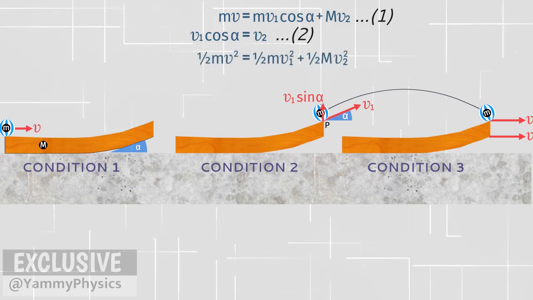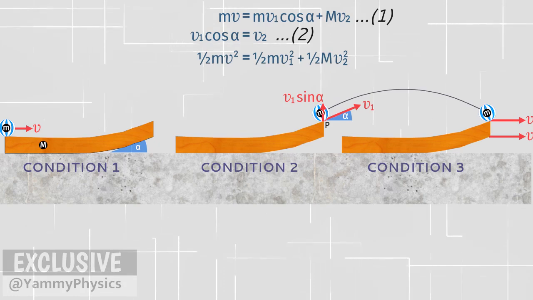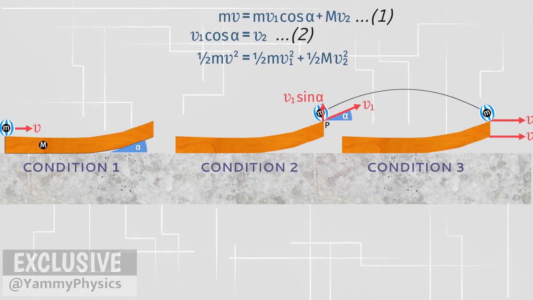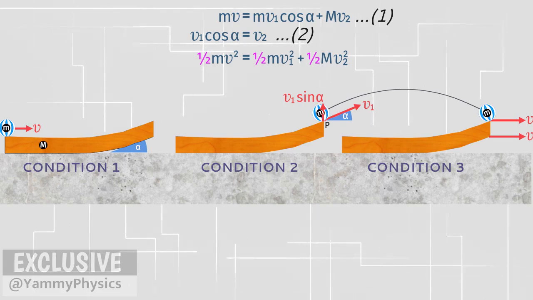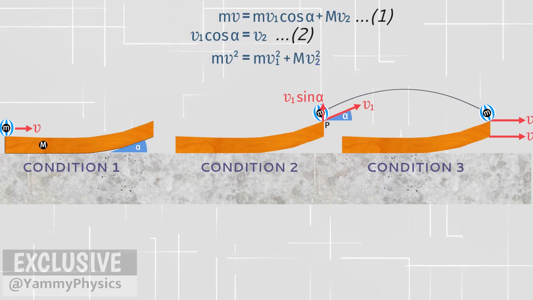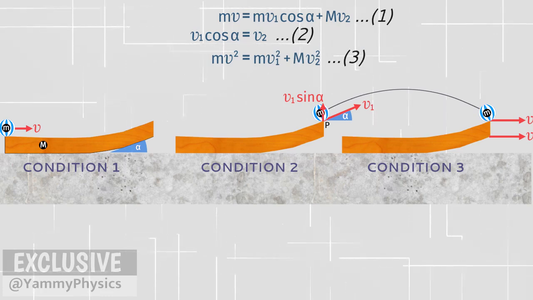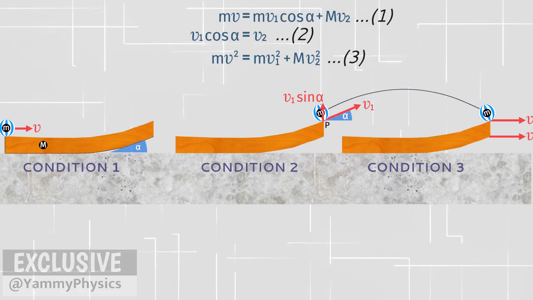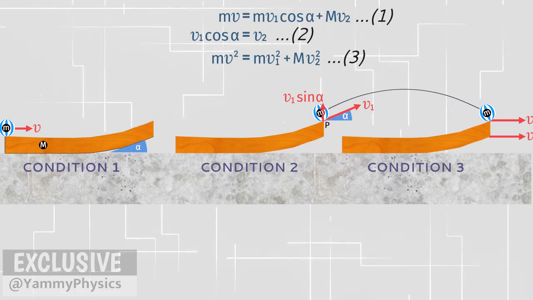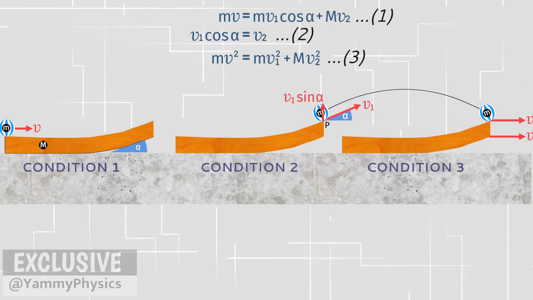Half mv squared is equal to half mv1 squared, plus half big M v2 squared. This half number is quite disturbing in the calculation process. We can cross out that value. Finally, we have three equations with three unknown quantities. Up to this point, we only need math skills.